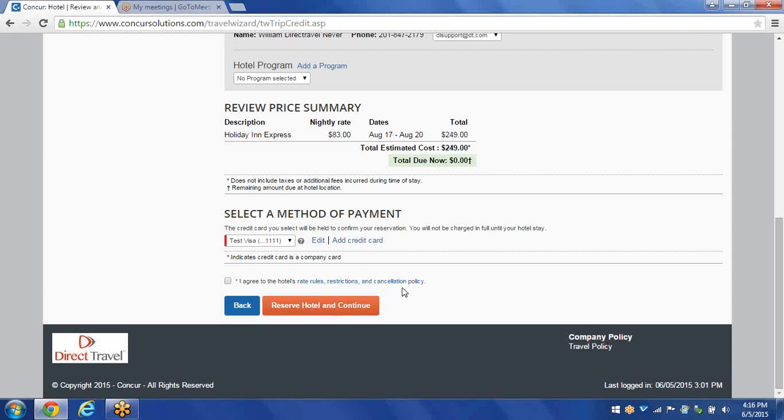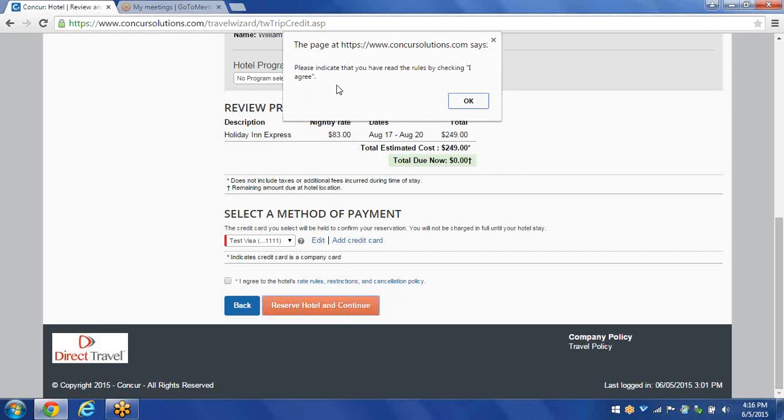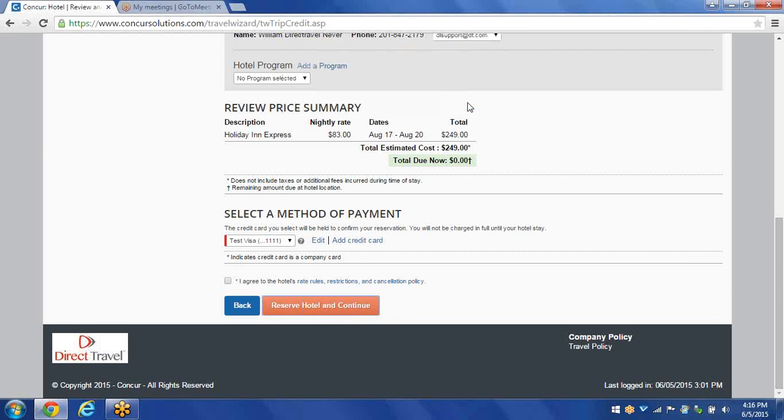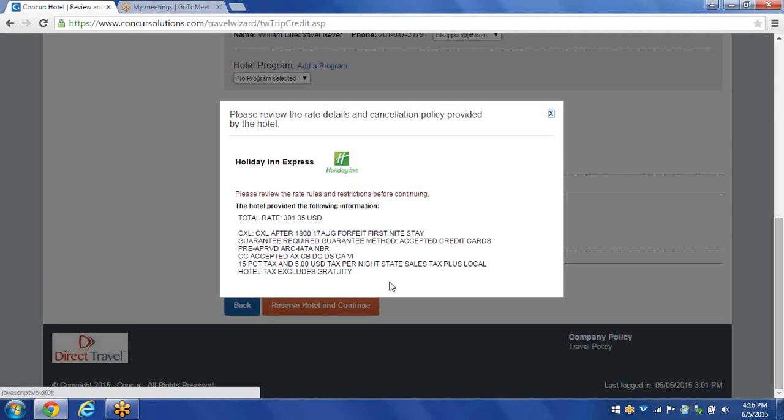If I forget to click on the checkbox and click on Reserve Hotel and Continue, a window will pop up and it states, please indicate that you have read the rules by checking I Agree. So before you do check I Agree, you want to take a look at the cancellation policy for each hotel. So to do that, just click on the cancellation policy link. A window will appear. And in this case here, I can cancel after 1800 hours on August 17th, the day I'm checking in, or I forfeit the first night's stay.